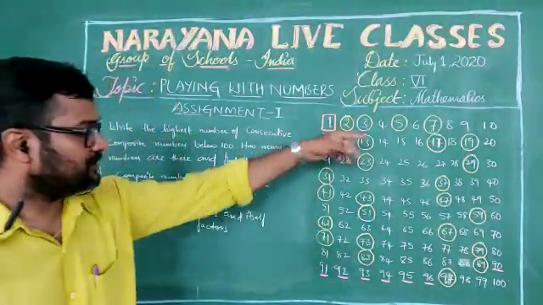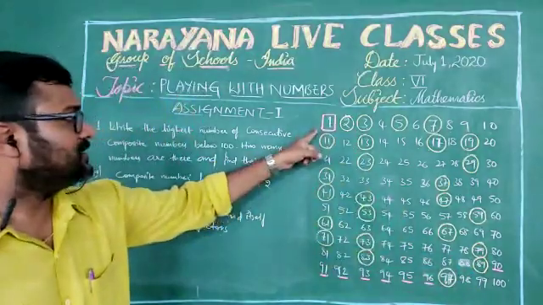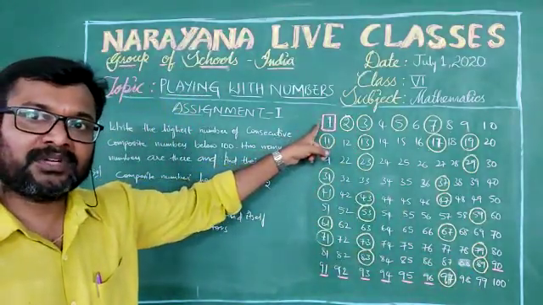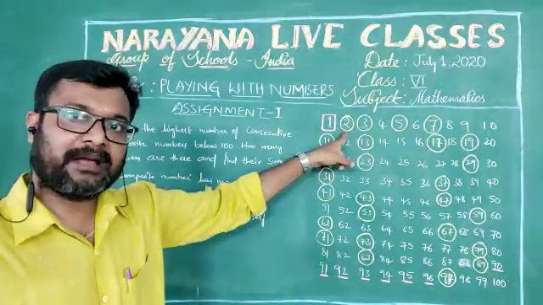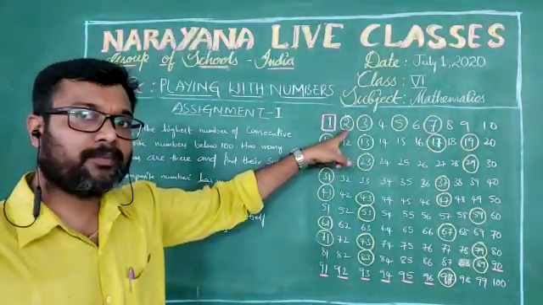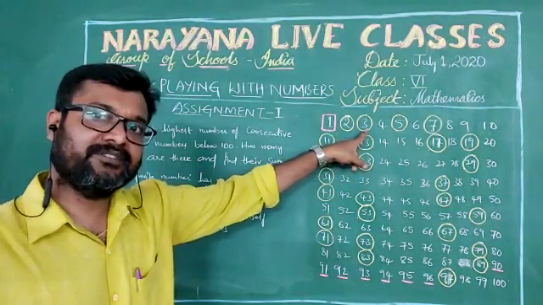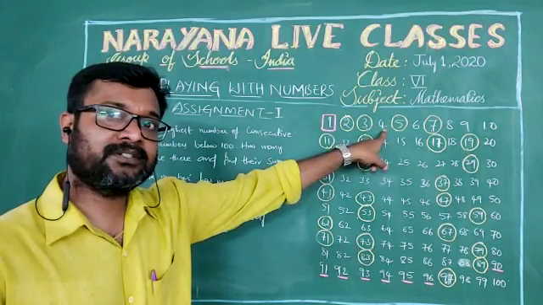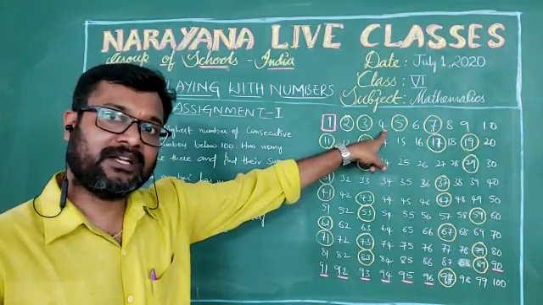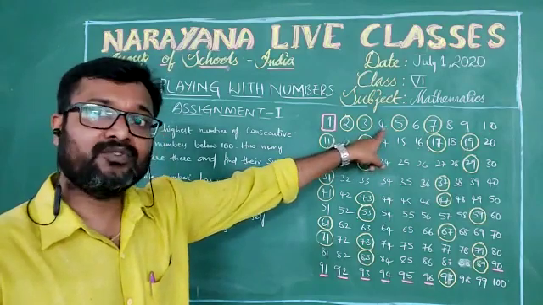Here we have numbers from 1 to 100. In this, 1 is neither prime nor composite, whereas 2 is a prime number. Why? 2 is divisible by 1 and itself, and 3 is also divisible by 1 and itself. Whereas 4 is divisible by 1, itself and also 2, so it has more than 2 factors.